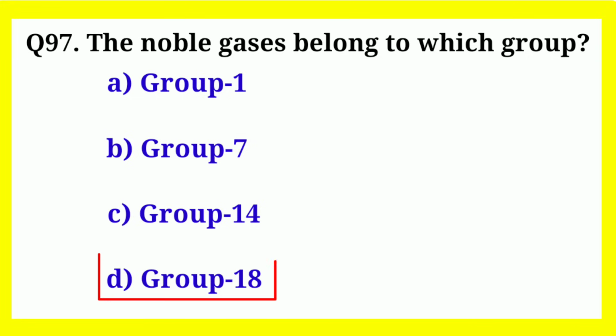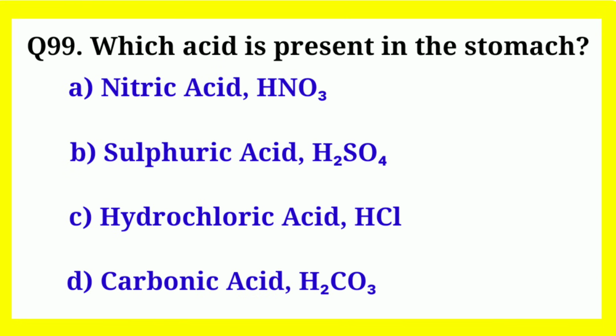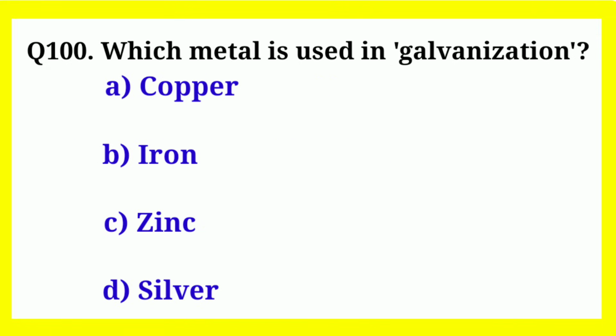Correct answer is group 18. What is the main ore of iron? Correct answer is hematite. Which acid is present in the stomach? Correct answer is hydrochloric acid, HCl. Which metal is used in galvanization? Correct answer is zinc.